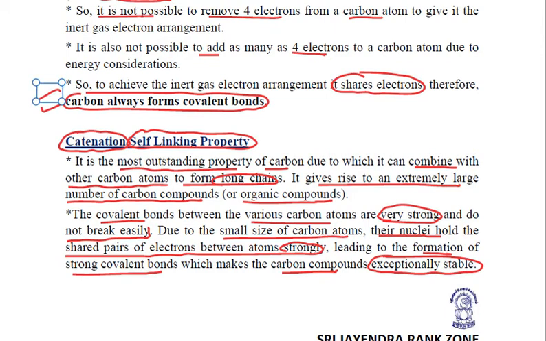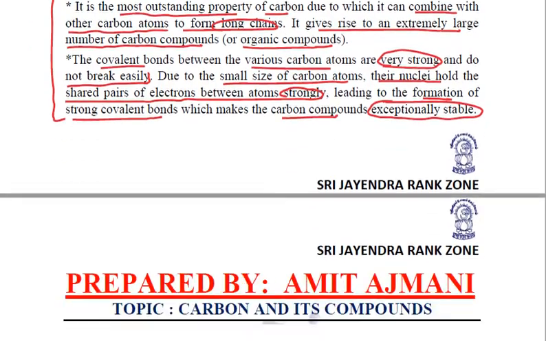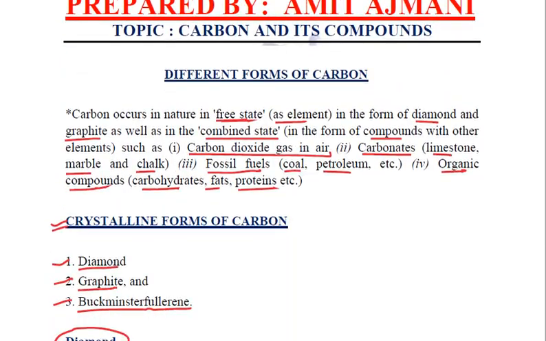Next, we talked about a very important self-linking unique property of carbon, that is catenation, due to which carbon can form long chains. Secondly, carbon has a very small size, that is why the compounds of carbon are exceptionally stable because of the strong covalent bonding made by it.